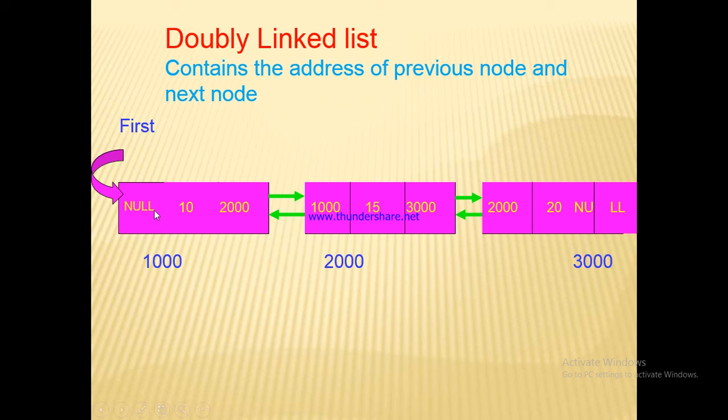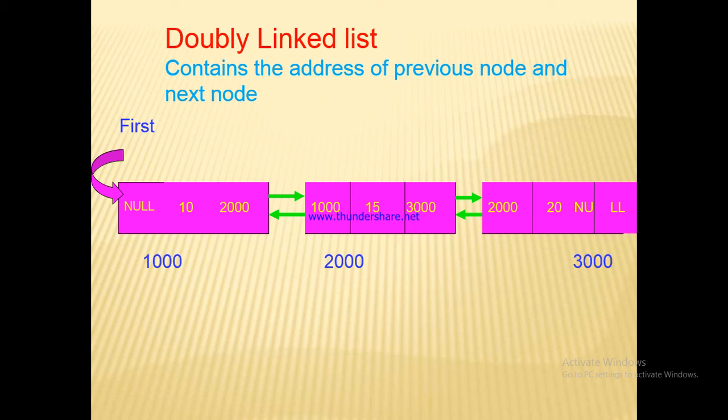Okay, in the first node we have data items and the address of previous node is null, means before that we don't have any node. In the next section we have address of the next node, that is 2000. So we can say that this is the first node of our linked list.